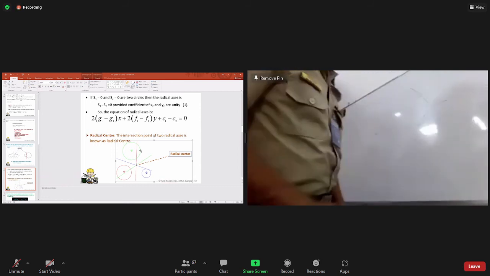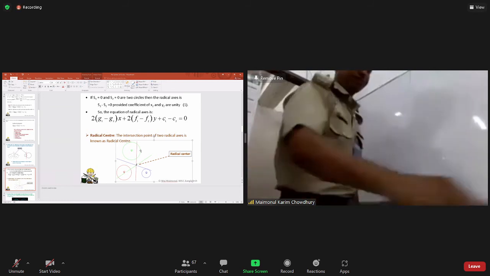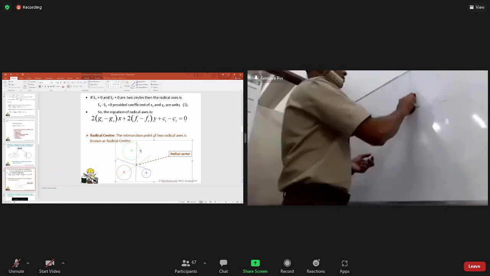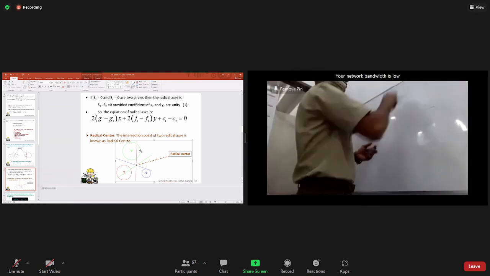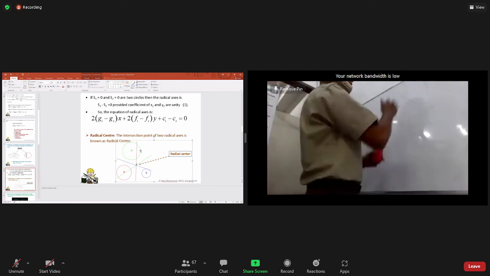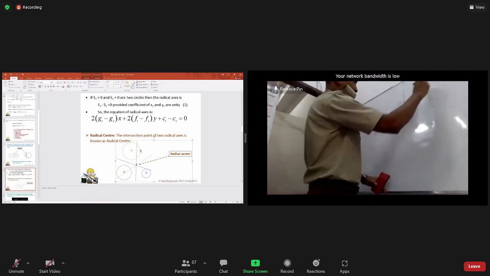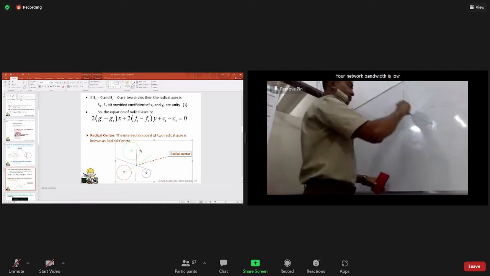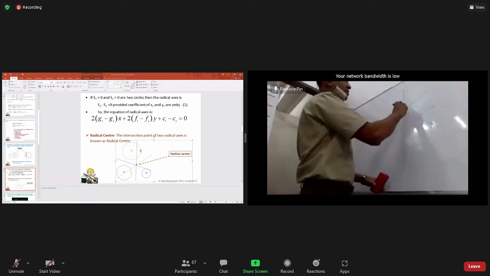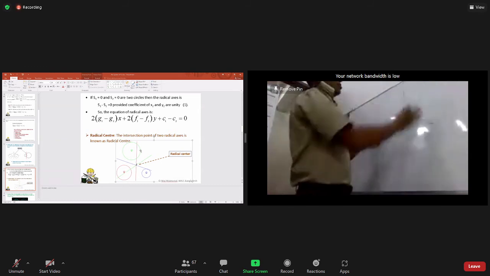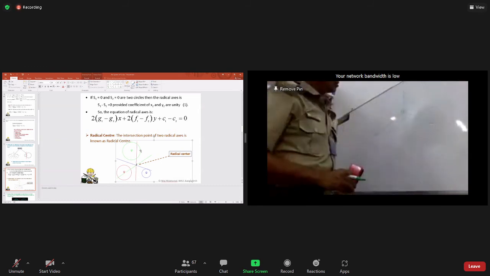So the perpendicular line of this is one. This point is the radical center. Though I have drawn the figure in very close contact, so it appears to be in the circle, it will not be in the circle.